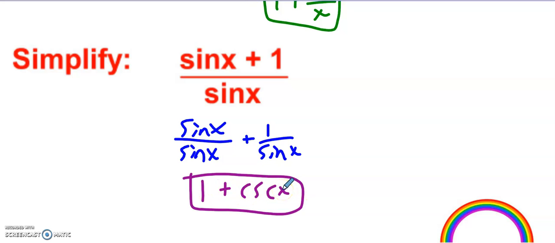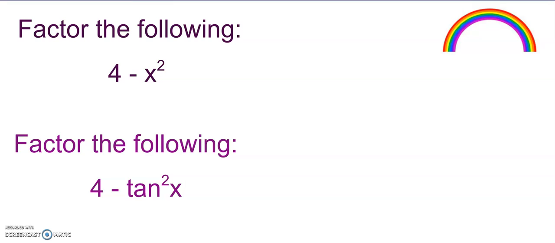A couple of things to think about when we're simplifying these trig functions. We're not going to get into all of the rules and strategies of it yet, but just things to think about. Anytime I can get rid of a fraction, I want to do that. That's going to be simpler. So although sine is maybe a more common trig function, changing 1 over sine of x to cosecant of x is always going to be considered simpler, so to say.